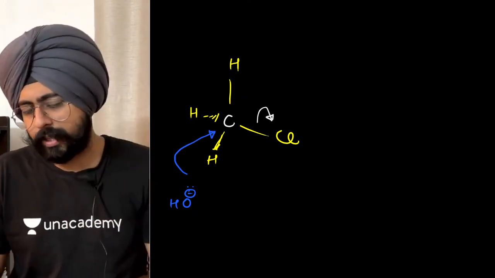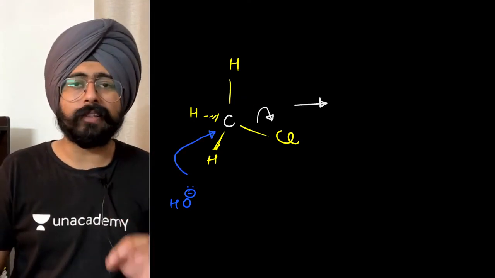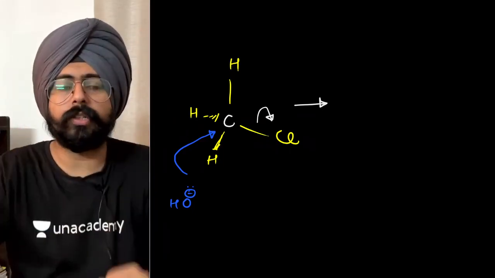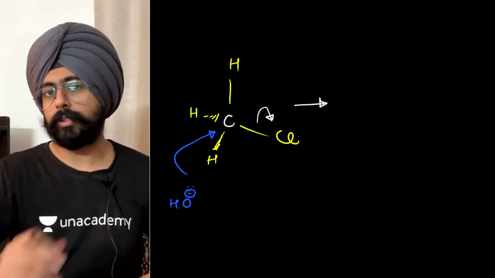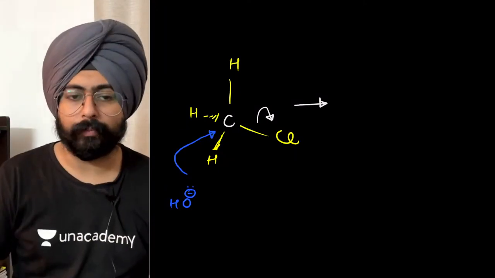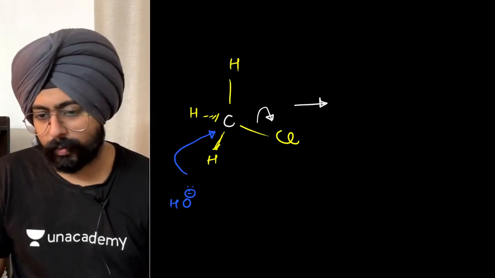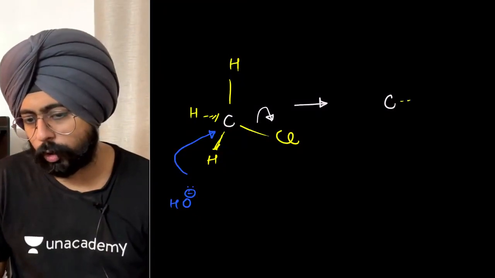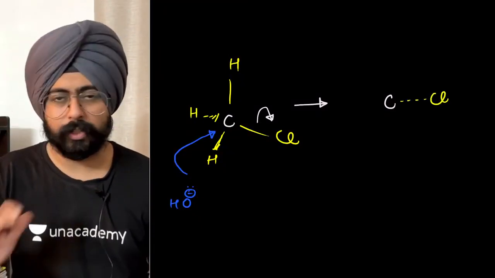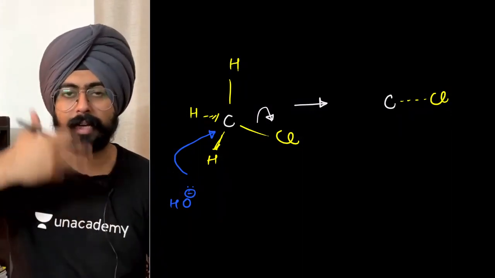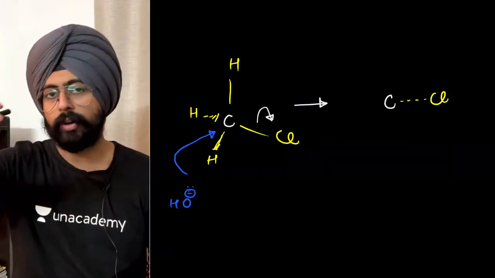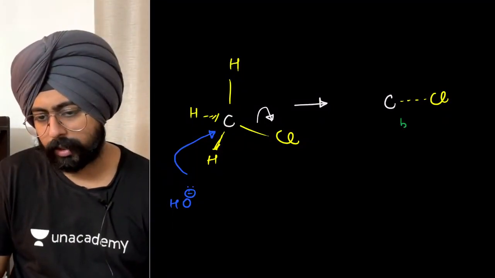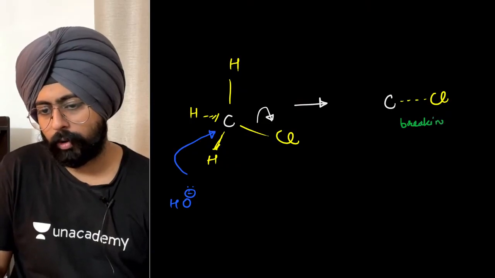My dear friends, the next thing that I'm going to draw for you is known as the transition state. It tells you while the reaction is happening, what does the structure look like? What does the structure look like when the reaction is still happening? Okay, let's try to imagine that. So there's going to be a carbon over here, okay, and on the carbon, do you realize that the bond with chlorine is going to break apart. It will be breaking apart at that particular point of time. When the reaction is happening, the bond is breaking apart. Okay, so I will write over here that this particular bond is breaking. ये bond टूट रहा है.